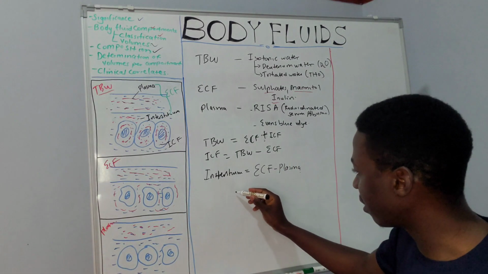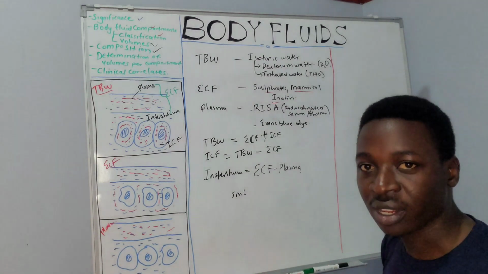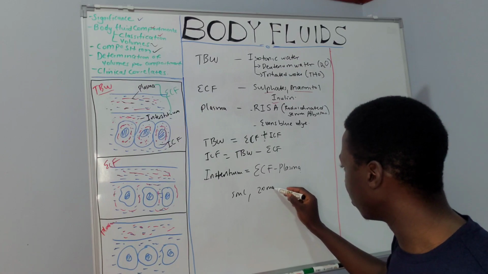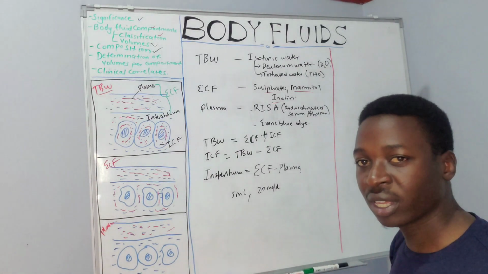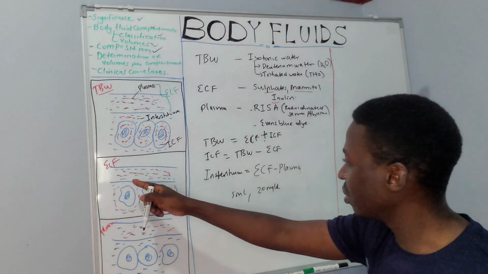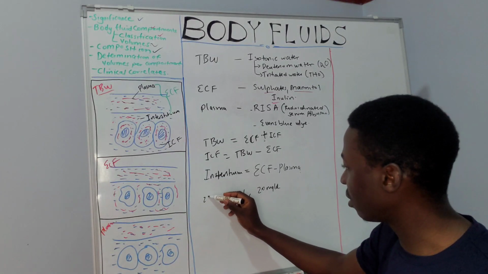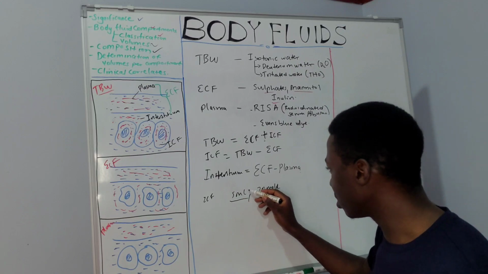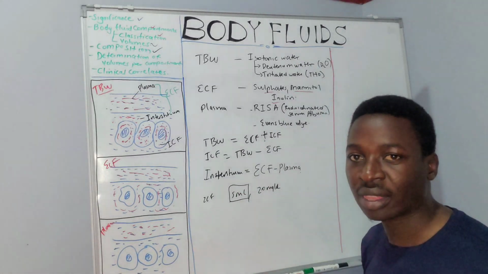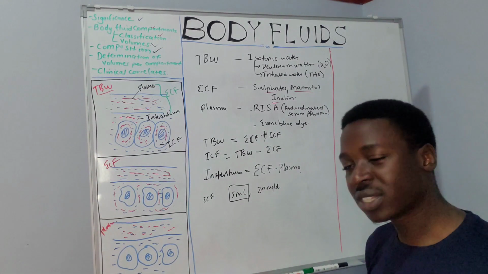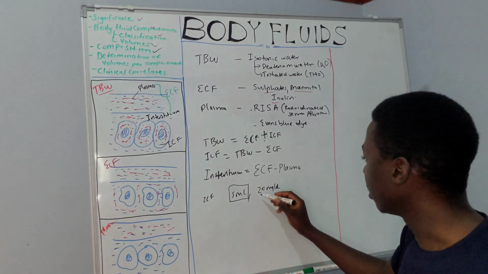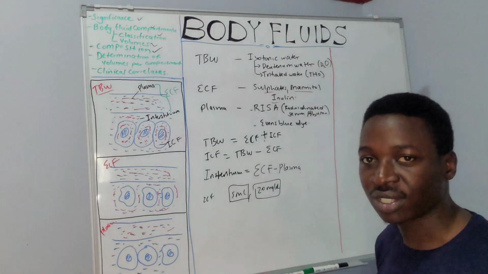Maybe I've introduced 5 mils, that's the volume I've introduced, of concentration maybe 20 milligrams per deciliter, and we are determining the extracellular fluid volume, and I've introduced mannitol. So a known volume, this is the total volume I've introduced. After equilibration, there are some renal losses in the form of urine, and the concentration does not change.